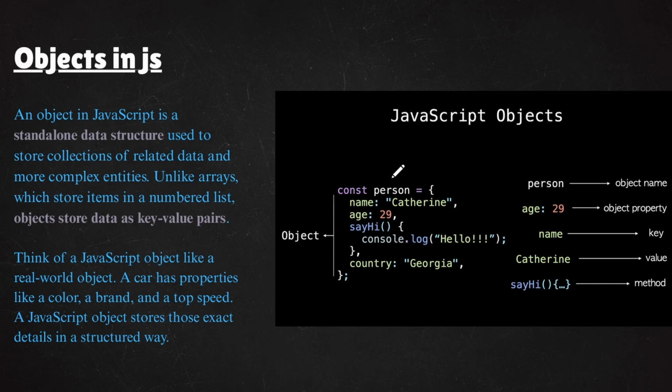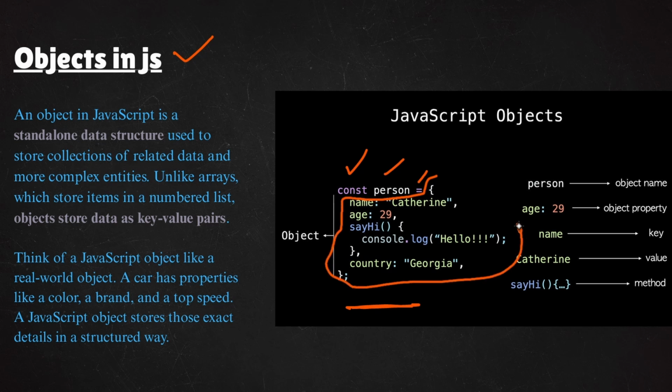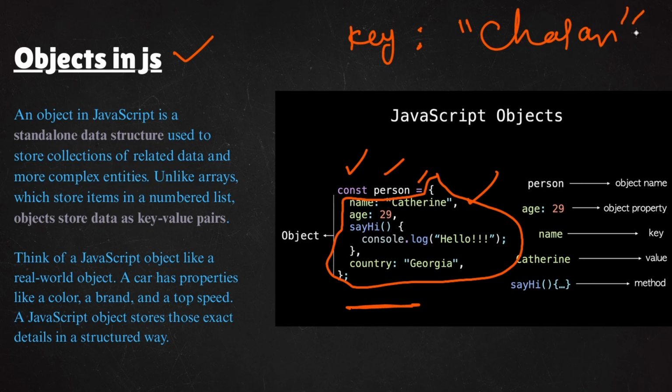So now here comes the very important part, that is objects in JavaScript. So what is an object? An object is nothing but this kind of structure where you declare a const person equals to this scope. Inside this scope you can have literally anything. You need to store a key, colon, and a value. Let's say the key is name, and it has a value. Okay, it can be any value.